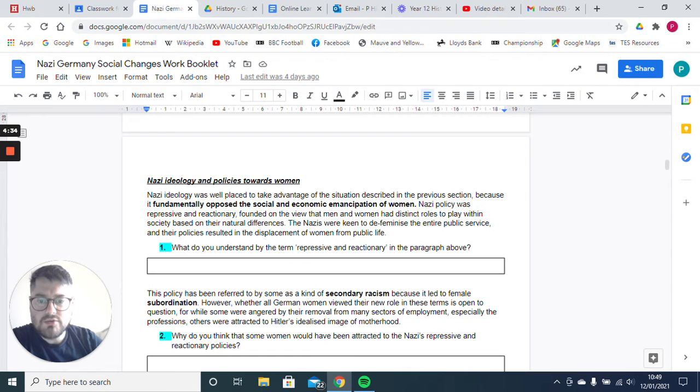The word repressive shows that the state, the Nazis, wanted to control things. You didn't have many options. And reactionary meant that it was like going backwards, keeping things traditional. So, housewives, women in the home. That's what is meant by that phrase.